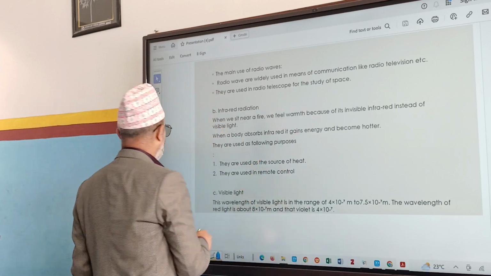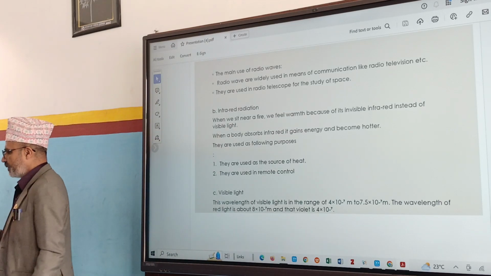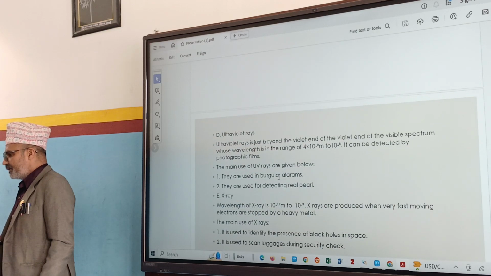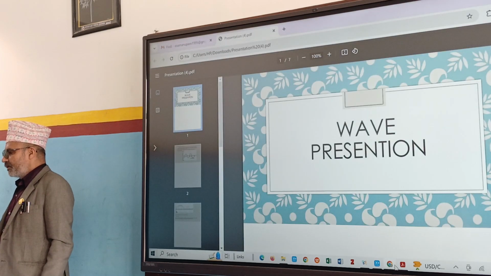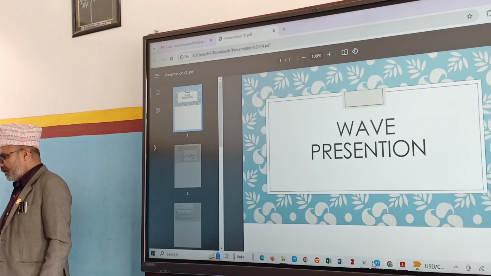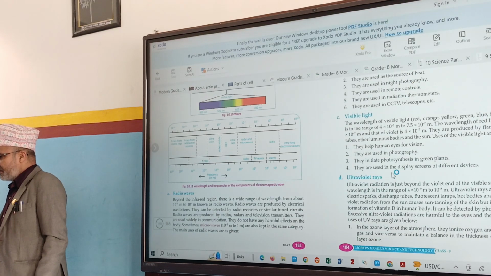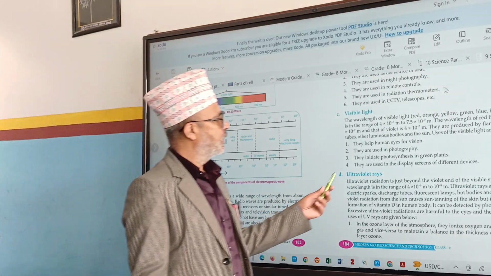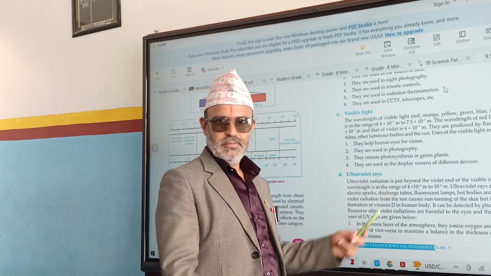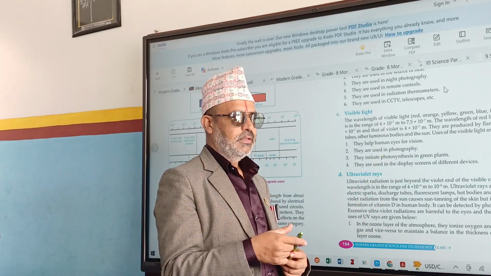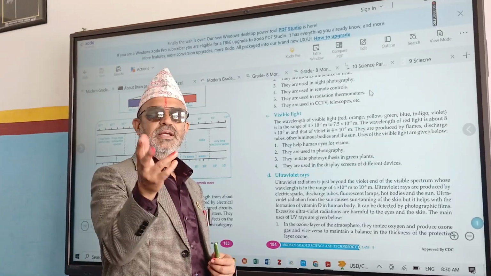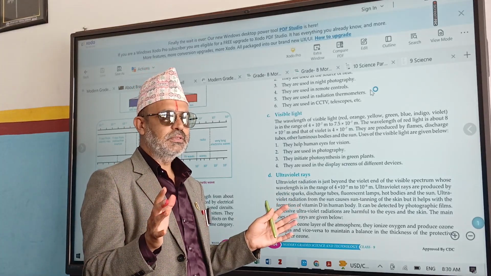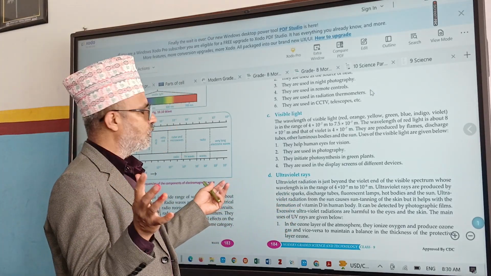So visible light. What are the applications of visible light? He didn't mention it here. Visible light is useful for viewing things, and it makes everything visible. Here are the uses of visible light. The first one: they help human eyes for vision. You can see me, I can see you. And that camera is recording all these things because of light also. When there is no light, can you record? No. Better quality videos are produced.